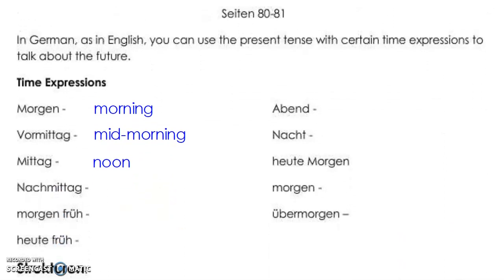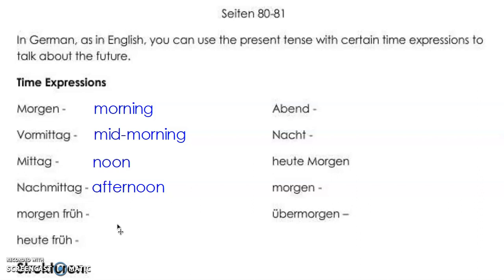Let's take a look at some of the next ones. We have Nachmittag. We know nach der Schule means after school, so Nachmittag would mean afternoon. Morgen früh. Morgen, see it's lowercase, that means tomorrow. Früh means early. So why do you think they would say tomorrow early?